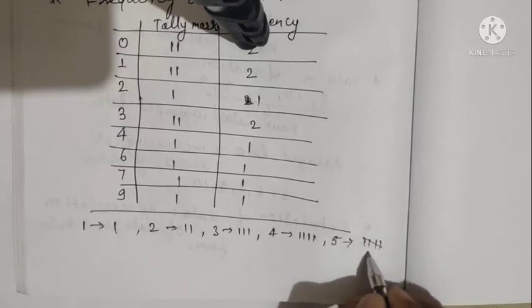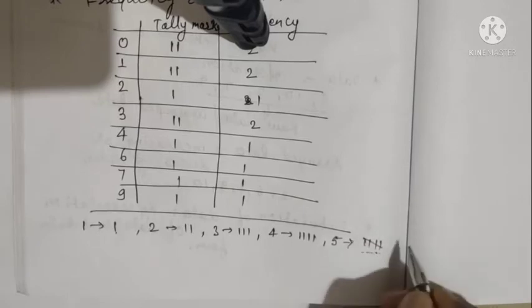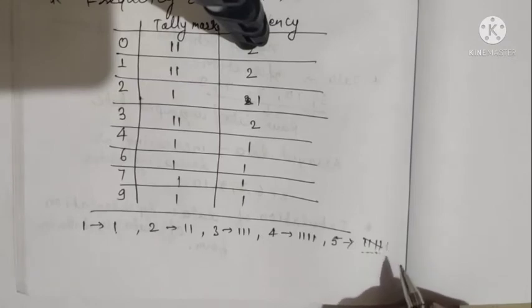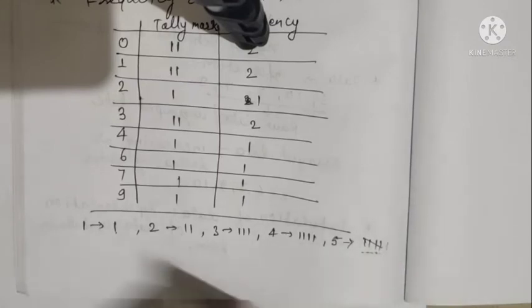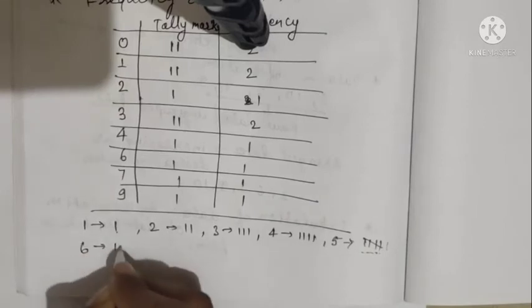This is known as a bundle. So each bundle represents 5. Hence in a similar manner 6 can be represented as 4 vertical strokes and a cross line and then 1 next stroke represents the next bundle. Okay.